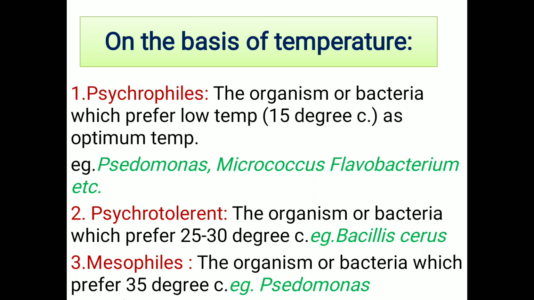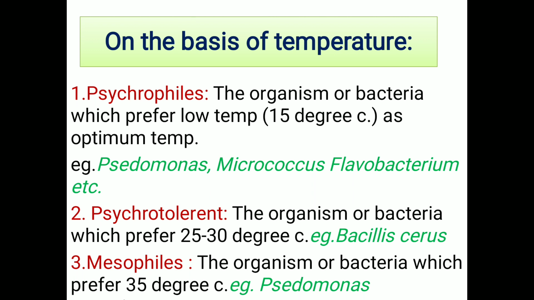Next one, psychrotolerant. So very simple, those bacteria or organisms which grow better at a temperature of 25 to 30 degrees Celsius. So it is called psychrotolerant bacteria. For example, Bacillus cereus.